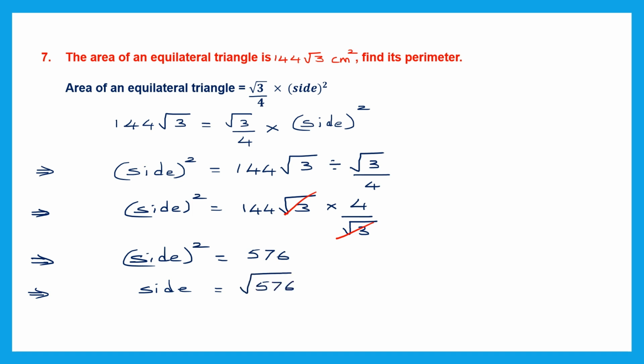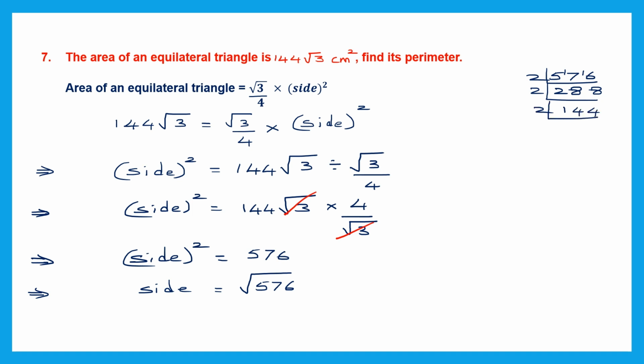Now we can find the value of the side if we find the square root of 576. Let's find the square root of 576 using all the factors. So here let's begin with 2. 2 2s are 4, then there's 1 left, 17. 2 8s are 16. Now we have 3 here. Let's make a correction here. It is this one carry over here. So 2 8s are 16. We continue. 2 1s are 2, 2 4s are 8, 2 4s are 8.